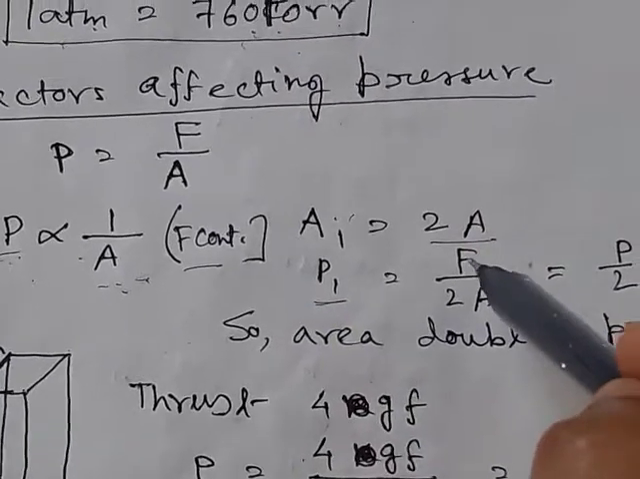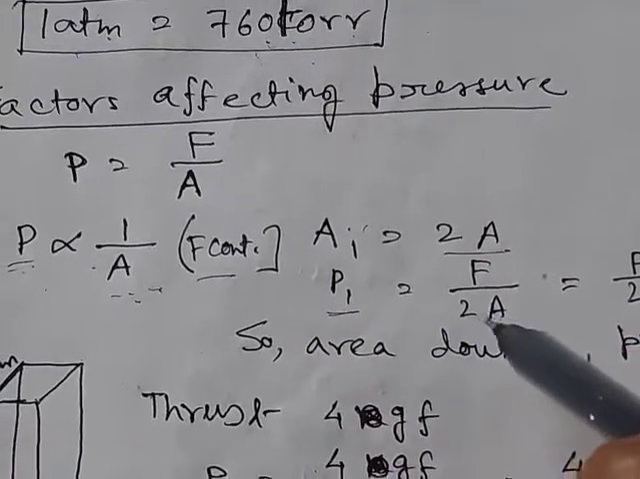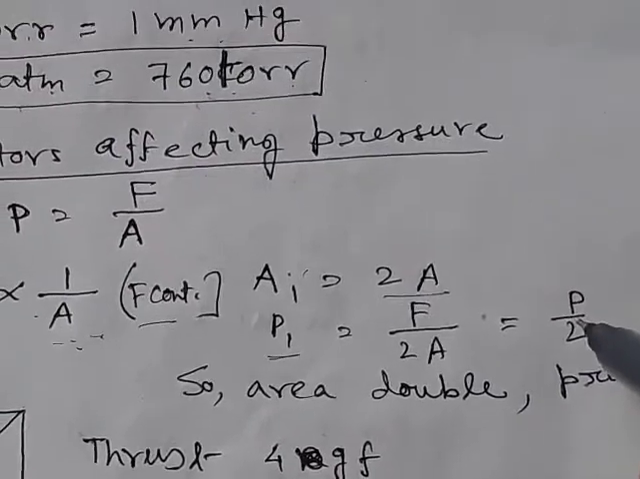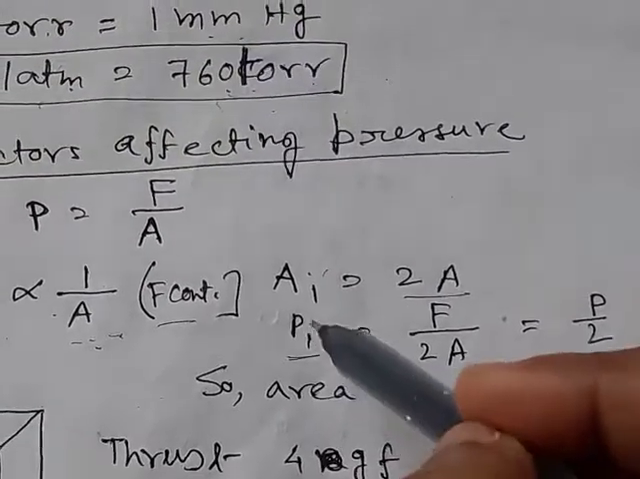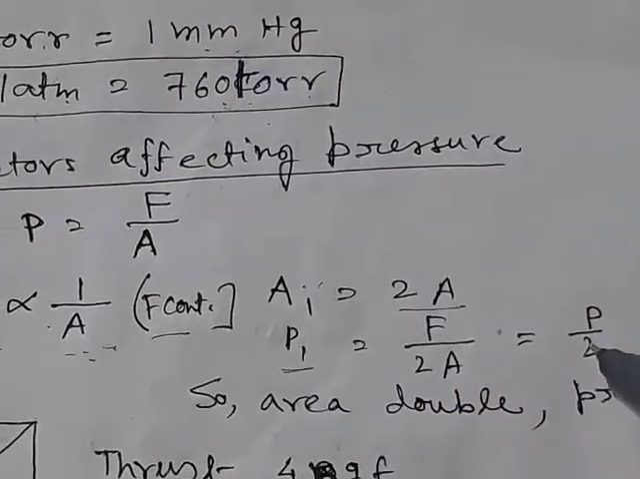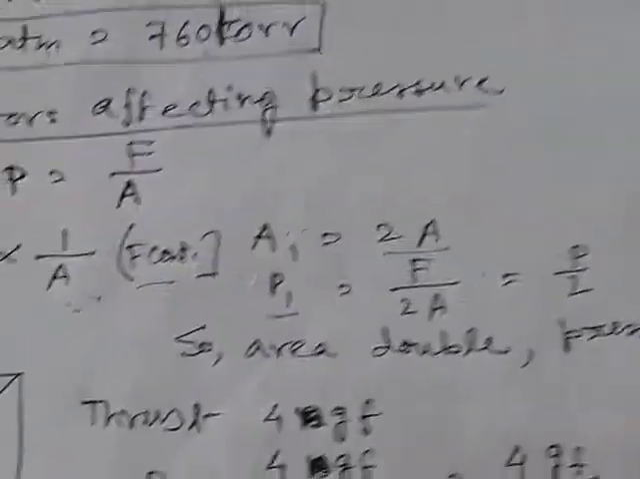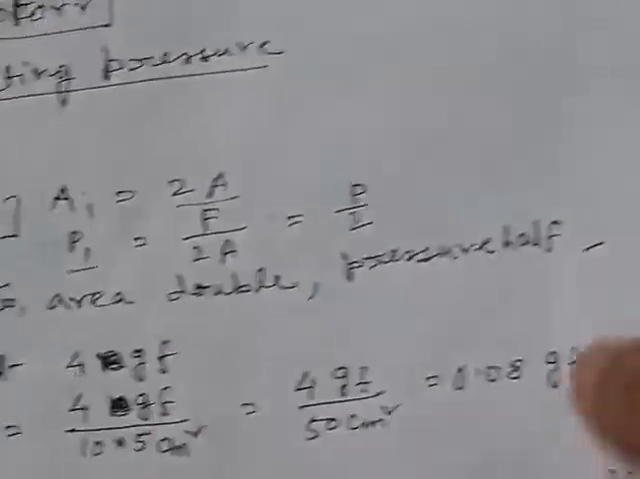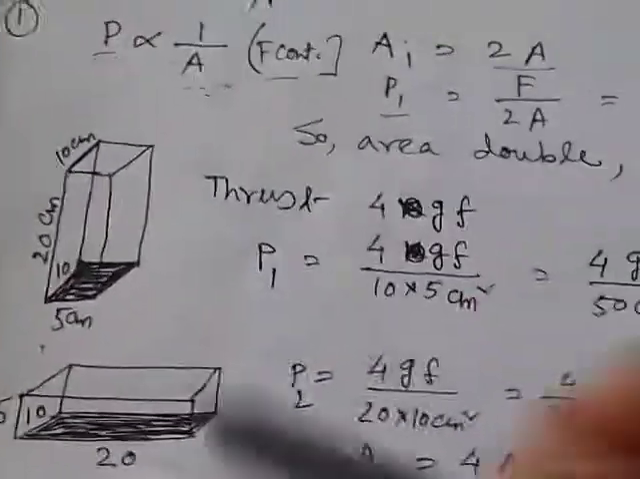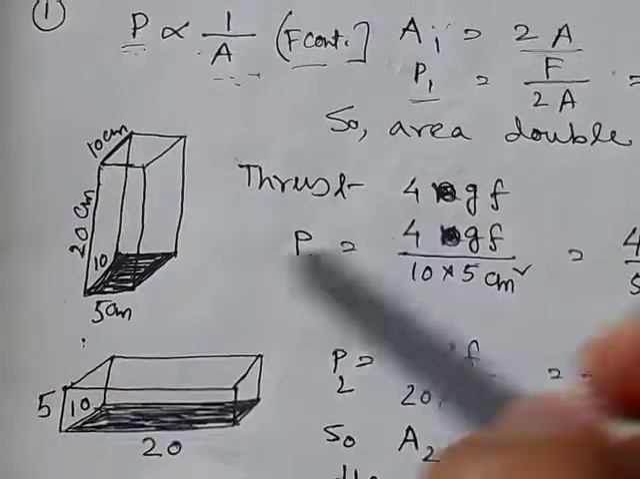P1 is equal to F by, we put 2A instead of A, then this is equal to P by 2, that is the new pressure will be half of the old pressure. So if area is doubled, pressure will be halved. And this can be proved.